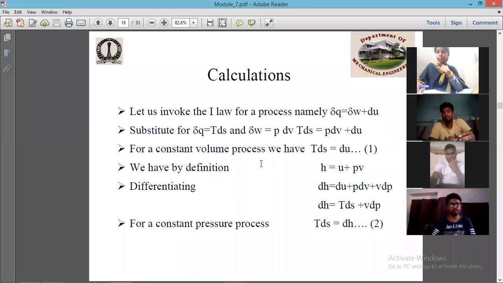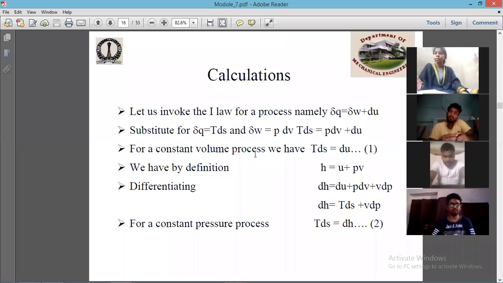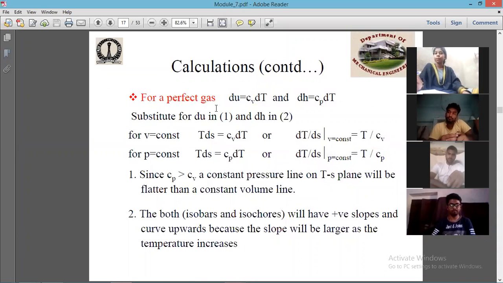So there is one question in your assignment that I have given, that you have to show that the slope of the line of constant pressure is less than that of the constant volume line. So this solution is given here. For a perfect gas, du is equal to CvdT and dh is equal to CpdT for any ideal gas.